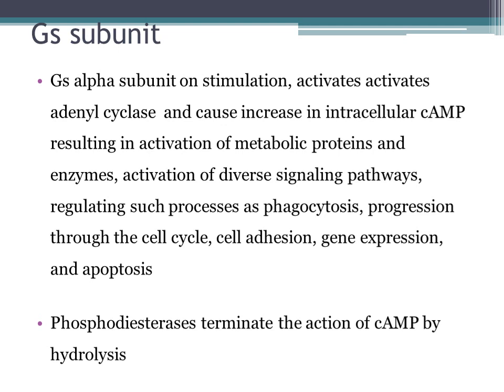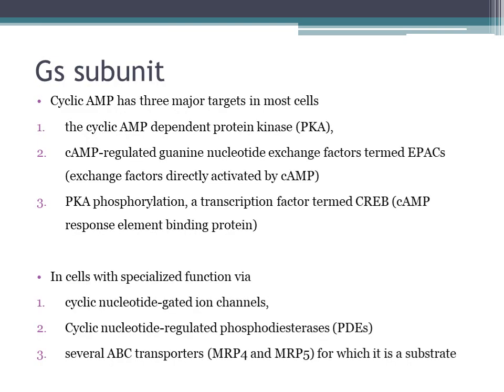Once this cAMP is activated and its function is done, its action is terminated by the phosphodiesterase enzyme which will hydrolyze cAMP. Once the cyclic AMP is increased, it acts on some targets. What are the different targets this cyclic AMP acts through? One is protein kinase A, one is EPACs or exchange factors directly activated by cAMP, and the third one is CREB, cAMP response element binding protein. These are the major targets.